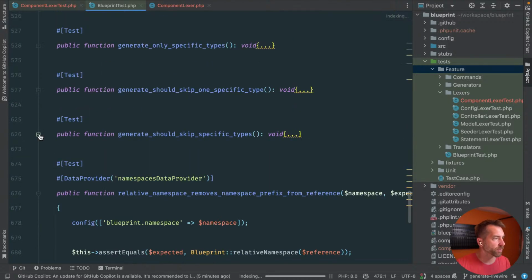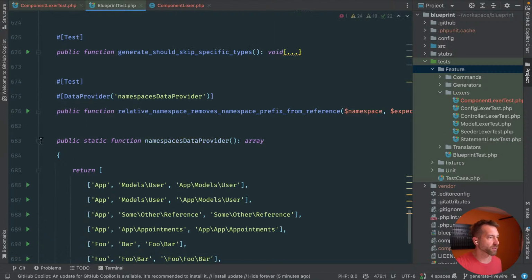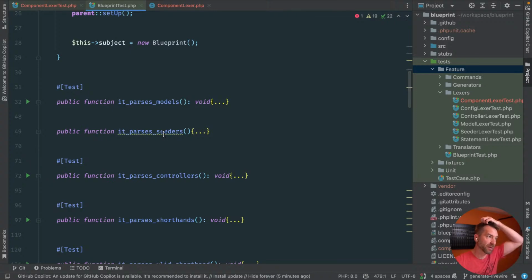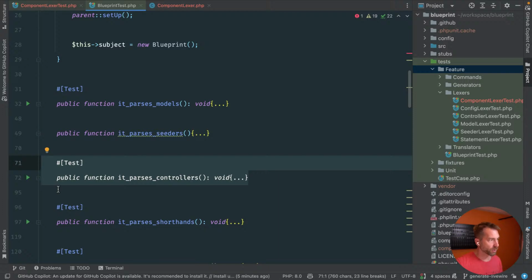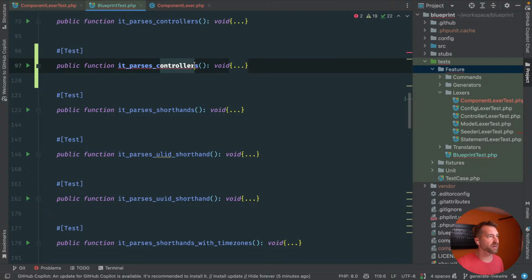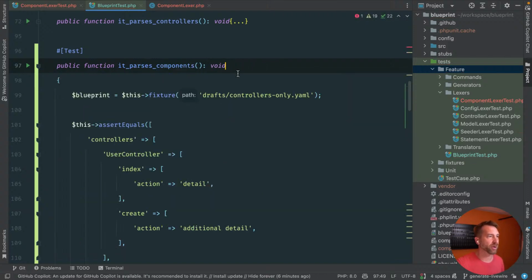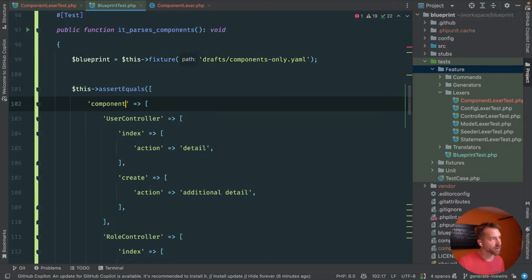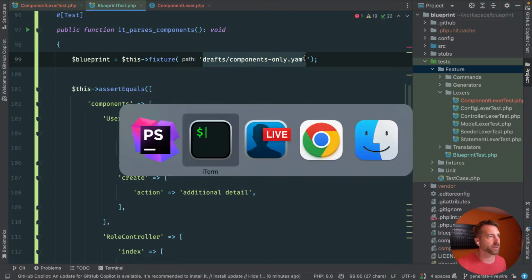So again, we got to do a little bit of legwork here to get this right. Okay, all right. I think let's go up here and let's say it parses controllers. I think let's borrow it, parses controllers, and pop that in here and say it parses components. Okay, this will get us down the rabbit hole. Okay, so we'll say components only. Good, that'll get us started. And then I think it'll be easier to go write this in this file first. So let's go do this.